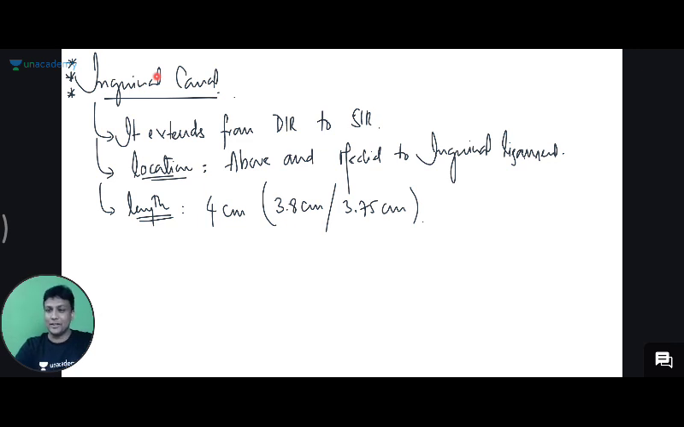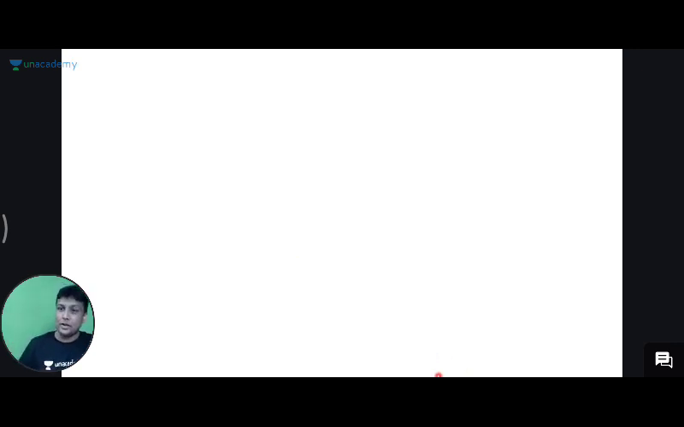Look here. So inguinal canal, you have to just remember the introduction point. Now after this, you have to learn the two important things. What are the boundaries and what are the contents of the inguinal canal? Write the heading first as boundaries, and I'm going to make it very easy.